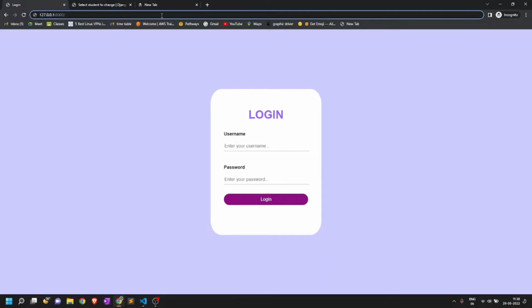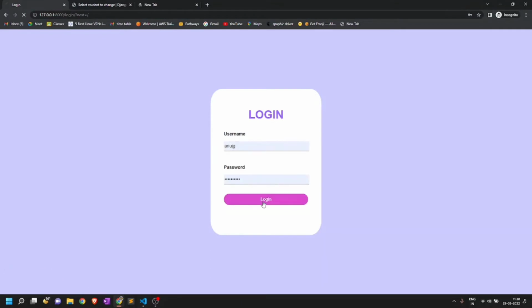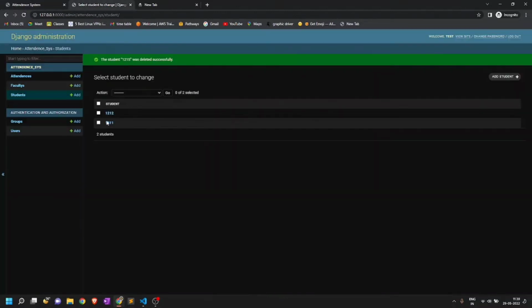We need to go at 127.0.0.1 and port is 8000. So we will just enter the credentials to login here. Now we have successfully logged into our application. We have 4 options here. First is take attendance, add student, update student details, and search attendance. Currently, we have 2 students already in our database with registration ID 1211 and 1212.